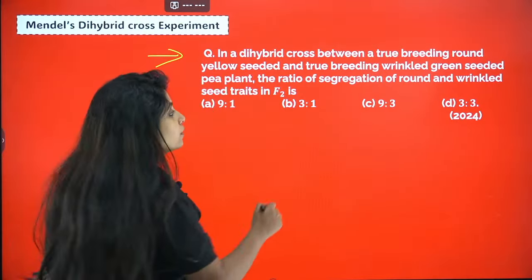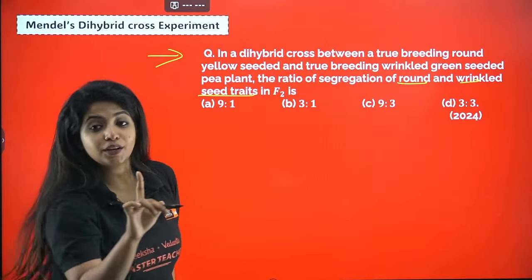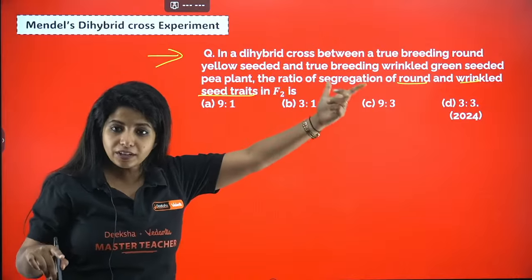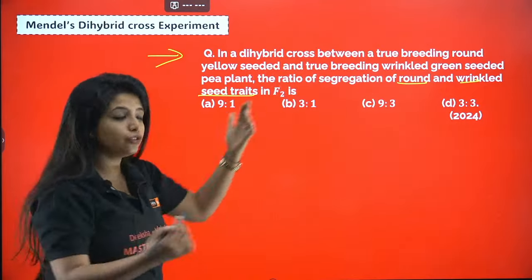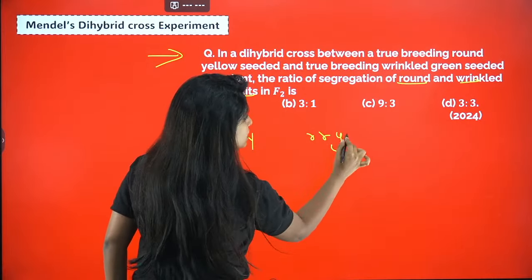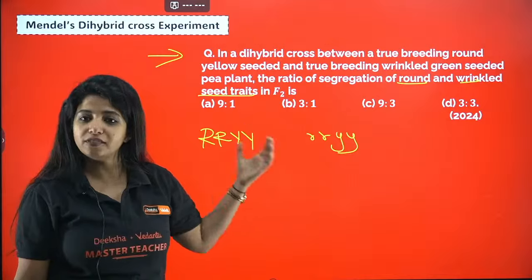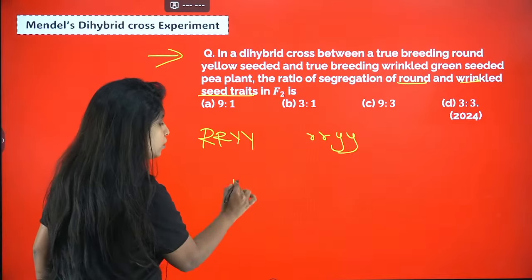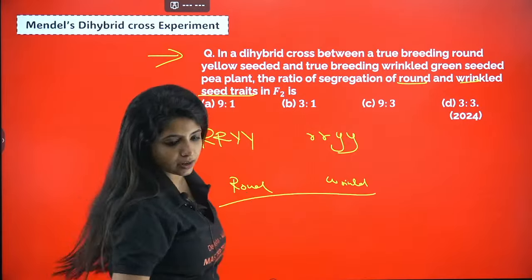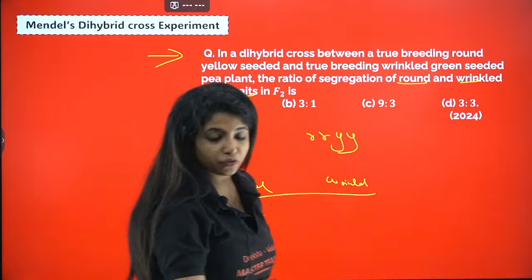Here you are not talking about the yellow or green trait. Even though you are crossing this with this, they are asking how many of them are going to show round and wrinkled trait. That is the question. So what will be your answer for this particular question?